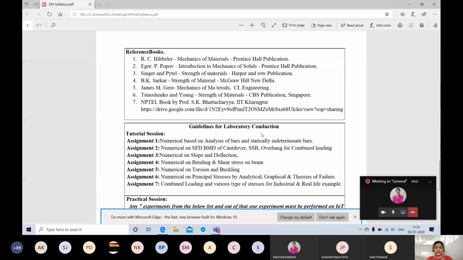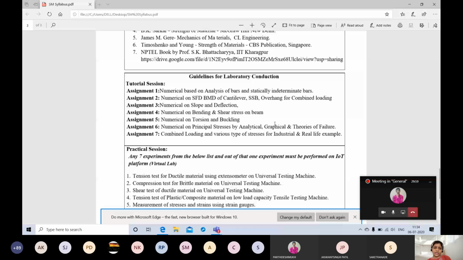Now there are practical classes, with guidelines and laboratory conditions. Here it is mentioned tutorial session, but we are having practicals. We have to complete this in the practical classes only. Right now it is not possible to hold a different practical class again. Whatever we do, we will complete unit 1. I'll give you an assignment on that, and you have to complete each assignment side by side as we complete the unit. I'll give you one channel where you have to upload all these things. Just scan the copy and upload it with your roll number. I'll let you know again how to do this.